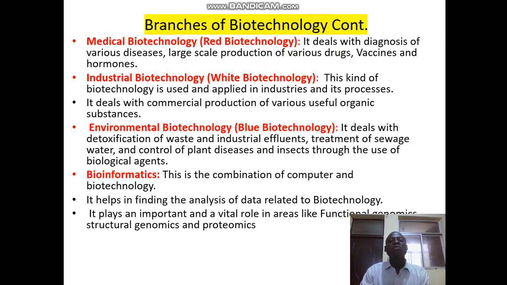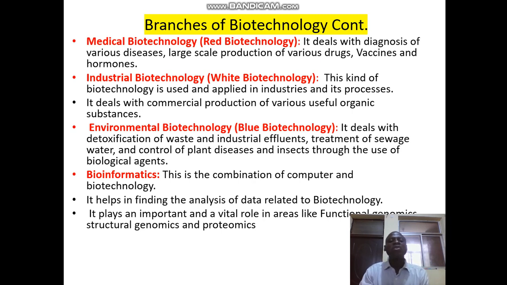Another branch of biotechnology is medical biotechnology, which we always refer to as red biotechnology. It deals with the diagnosis of various diseases, large-scale production of various drugs, vaccines, and hormones for the treatment of various diseases. Another branch of biotechnology is industrial biotechnology, which we normally refer to as white biotechnology.